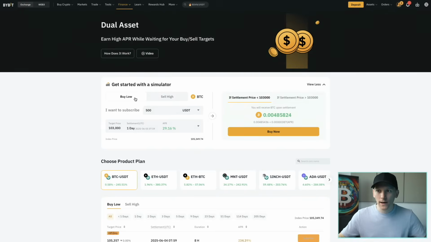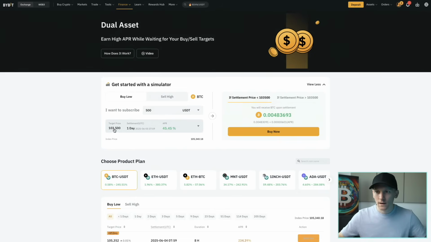So this is buy low. Again, what are we doing? Buy low. We're writing puts, right? So we would be buying lower than the current price, but it's probably lower further from where we're writing the option. So again, I want to subscribe. This time you subscribe in dollars, because if you're writing a put, you have to buy the Bitcoin from them, right? So you have to give them the USDT. So you have to put that up.